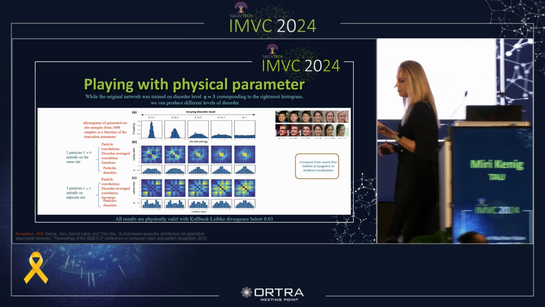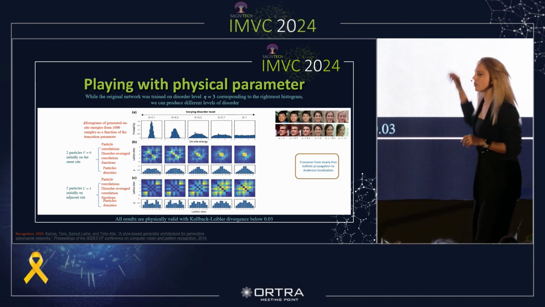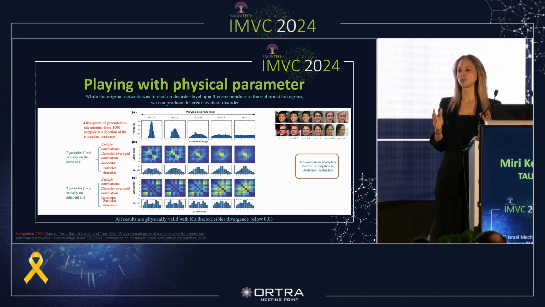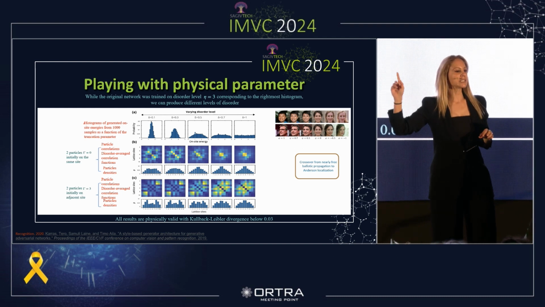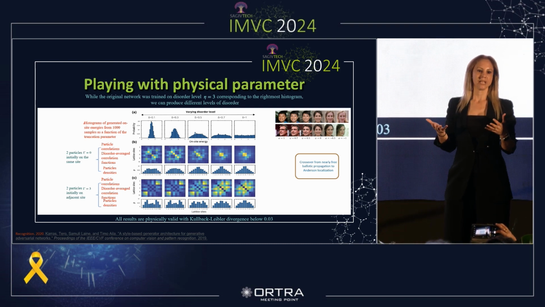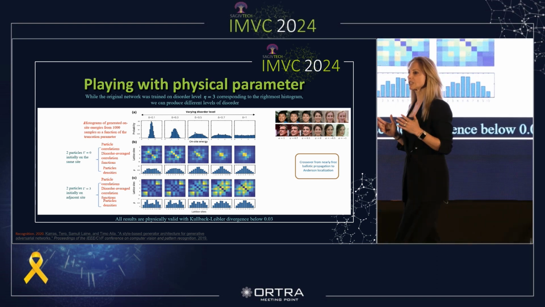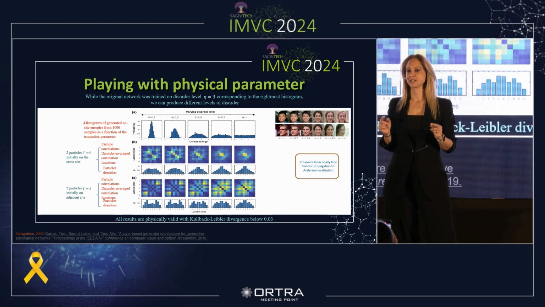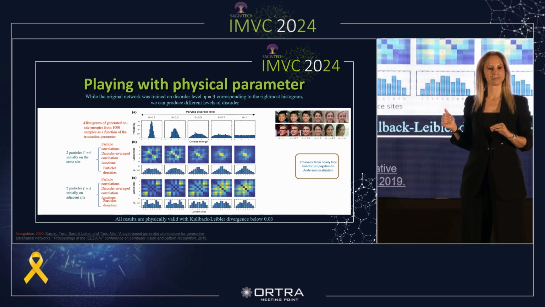And now, as a proof of concept for exploring the problem space, we use the truncation trick that you can see at the top right for faces. What we see here is that while the original network was trained on a disorder level of 3, corresponding to the rightmost histogram, using the truncation trick, we can produce new instances with different levels of disorder. The algorithm identifies the relevant control parameter of the system that was not explicitly highlighted in the training set, and enables tuning its levels while keeping the physical validity of the generated instances.